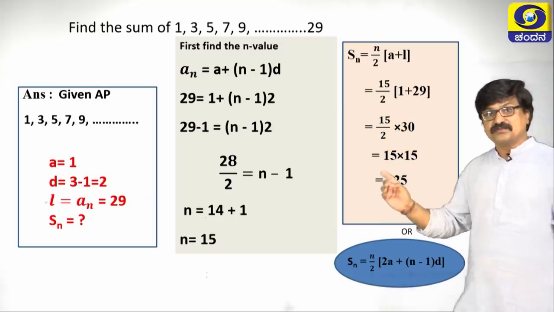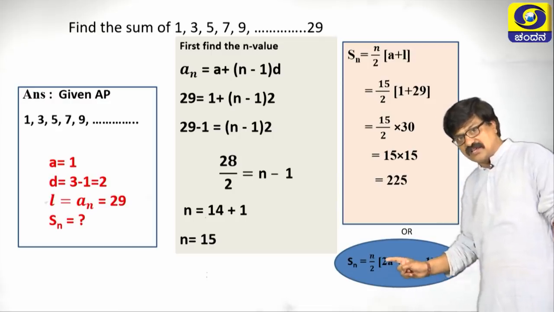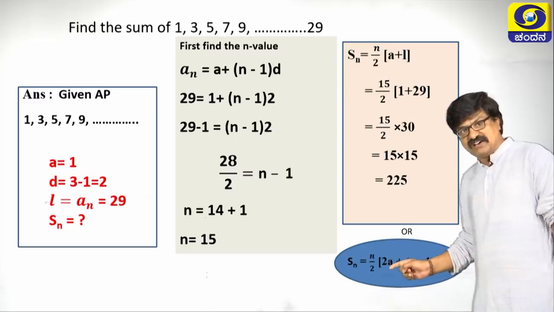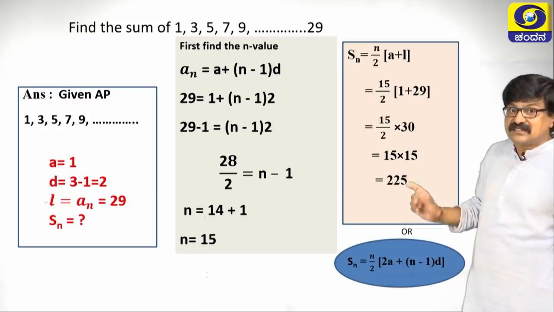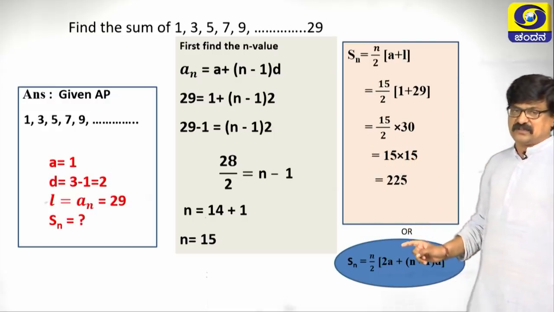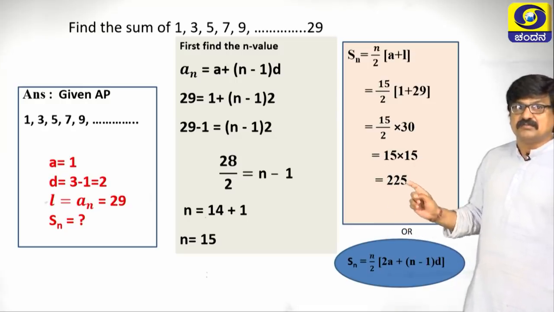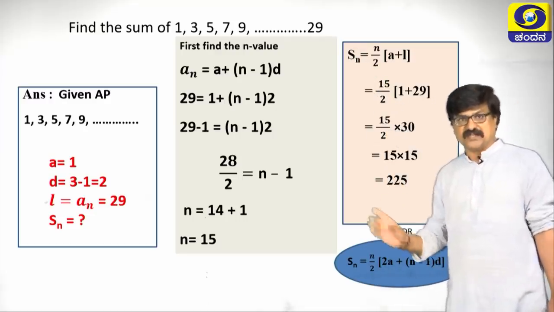Or else we can use this formula also, Sn equals n by 2 into 2a plus (n minus 1) into d, because we know the n value, a as well as d also. So, either we can use this formula or this formula. For both cases the sum of these numbers becomes 225 only.